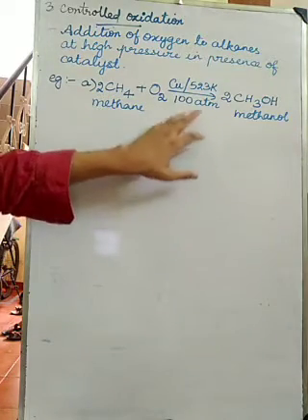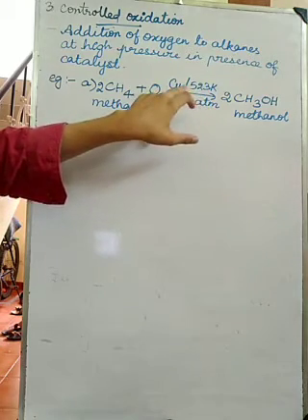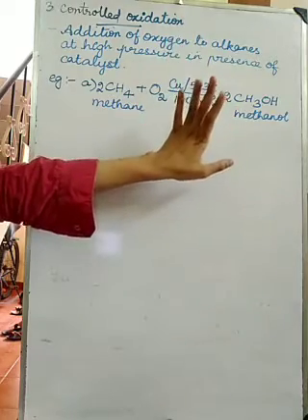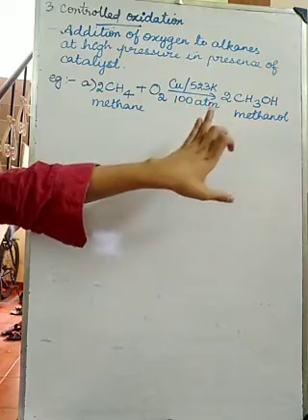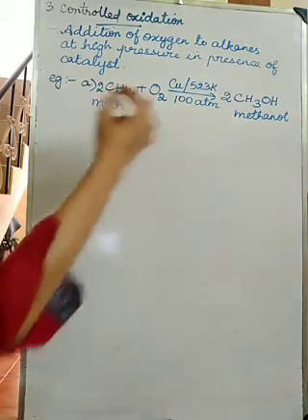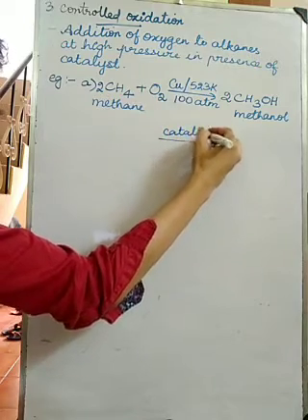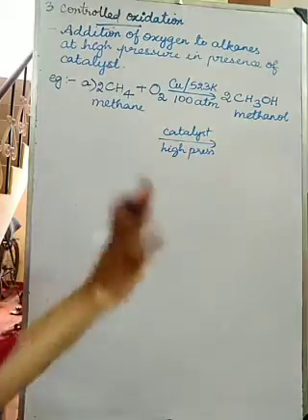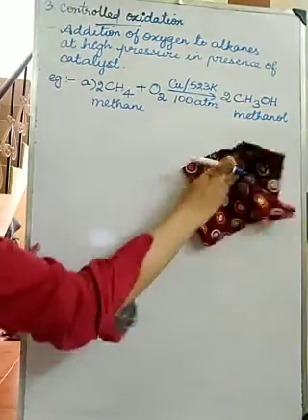If you don't know these things, simply write catalyst, high pressure, that's all. Don't write the numbers wrongly, because then it will become wrong. If you don't know, you can simply write in the presence of catalyst, high pressure, that's all. Then also they will give full marks.